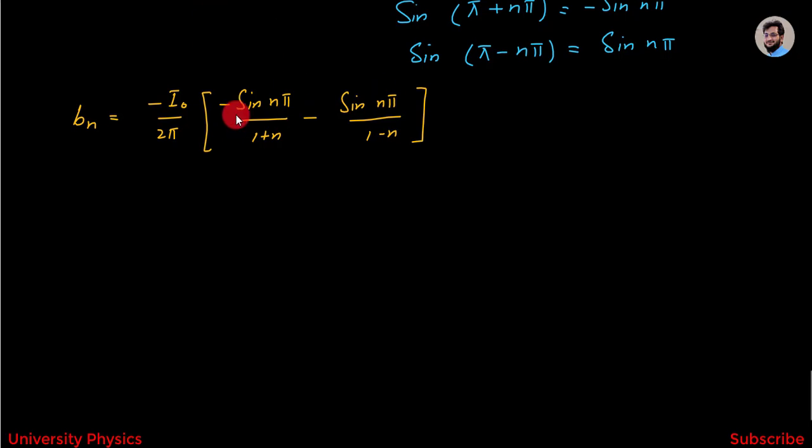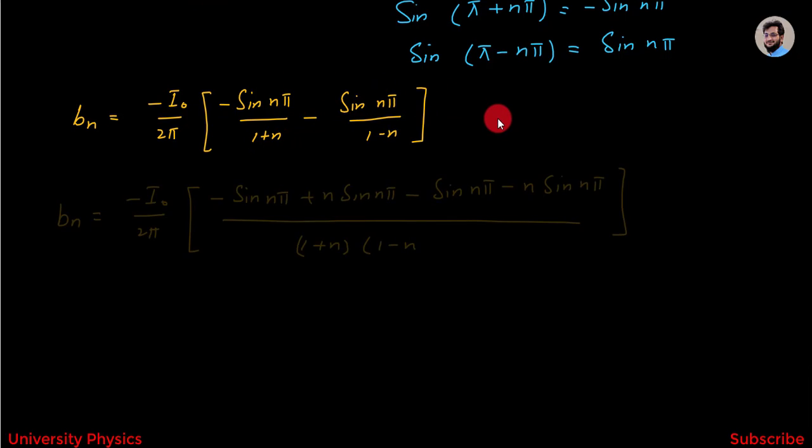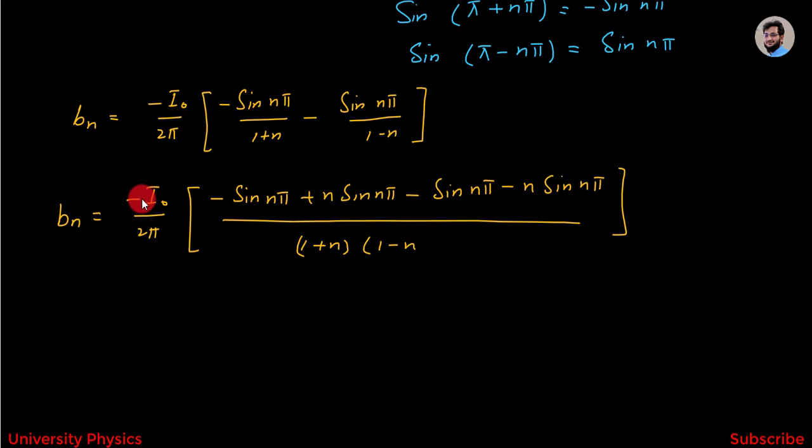Now I have to take the LCM of this term and we will get Bn is equal to minus I naught divided by 2 pi minus sine n pi plus n sine n pi minus sine n pi minus n sine n pi divided by 1 plus n and 1 minus n.